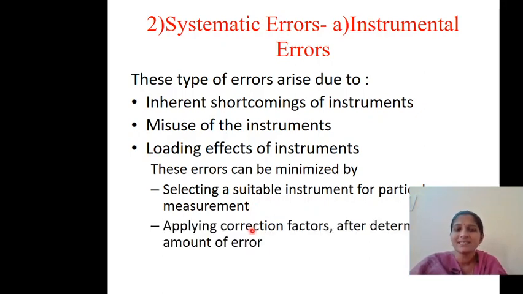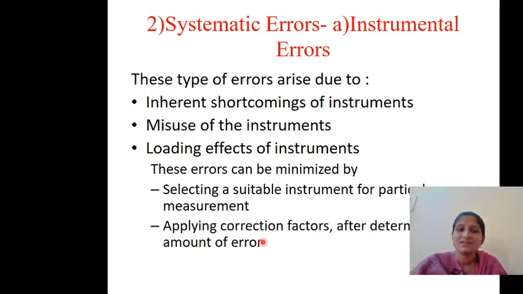Next, applying correction factors after determining the amount of error. Correction factors means calibration. So calibration means you know that whenever you are using the meter, there is a 0.1 error you have seen. Whenever the ammeter is not connected in the circuit, it is showing 0.1 amperes.